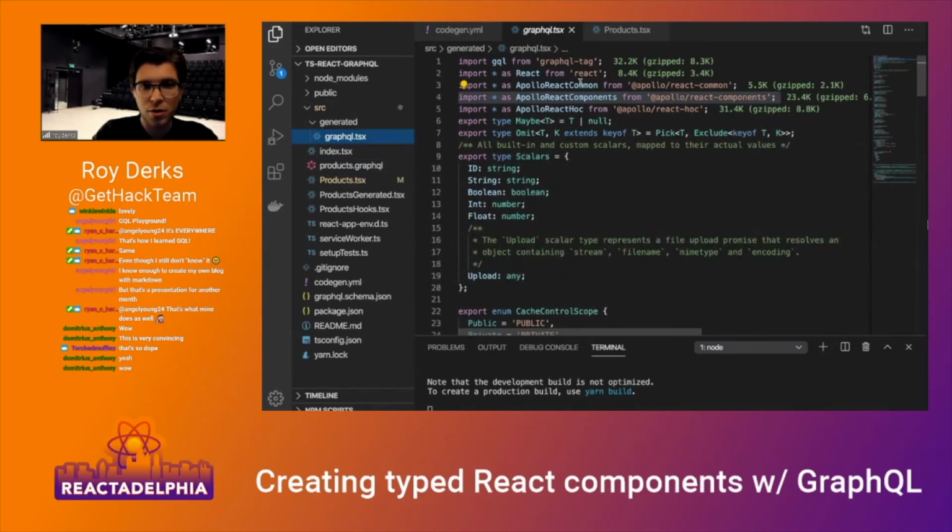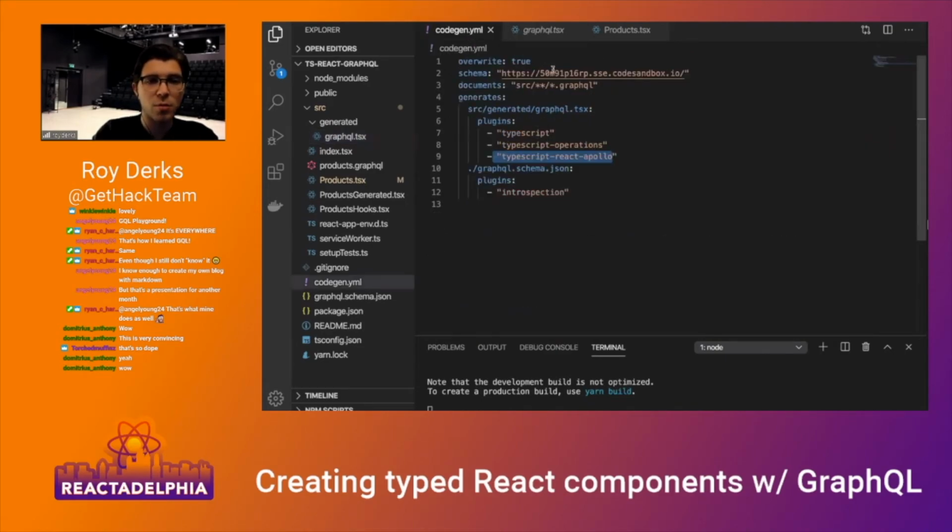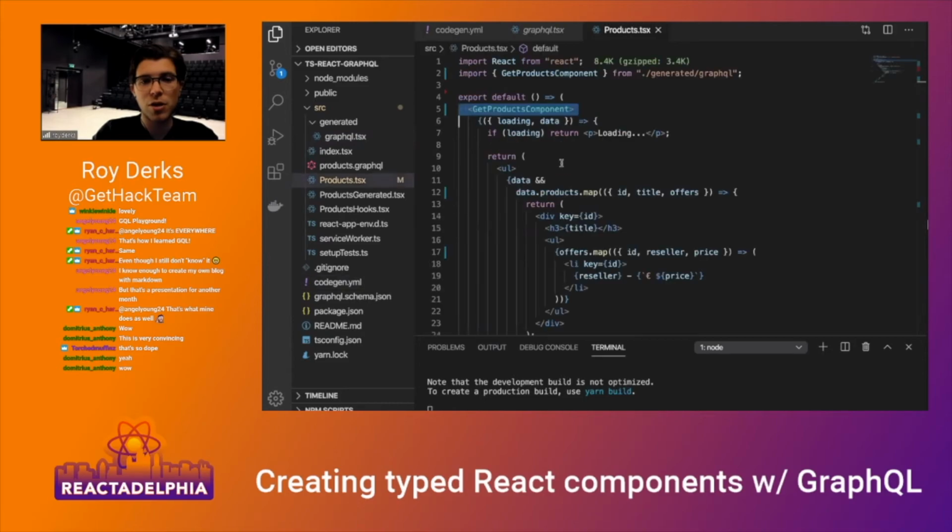Just double check. No, it's not in here. So I already have an Apollo React higher order component, but I don't have the hooks yet because I need to define them in my configuration. But as you can see right here, I was able to delete all my code in here that's based on TypeScript, and still I have a strongly typed component. So whenever I try to map over something right here, I would get errors, because offers, actually it's an array, but you never know it's an array until you're actually running the code. So with TypeScript, you can prevent those errors.